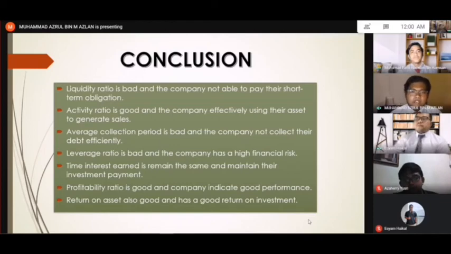For the leverage ratio is also bad and the company has a high financial risk. While for the time interest earned, it remains the same and the company maintains their interest payment. Next is profitability ratio and it is also good and the company indicates a good performance.